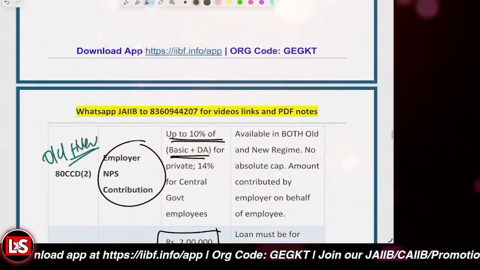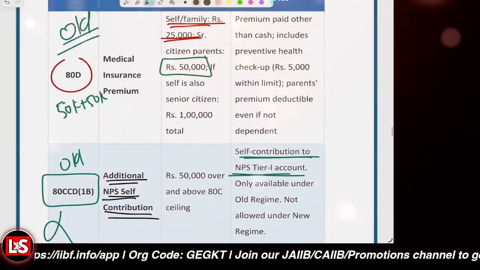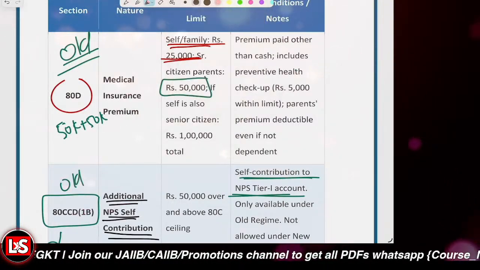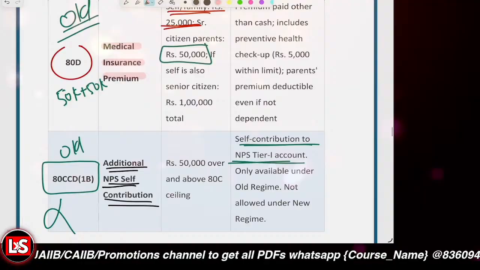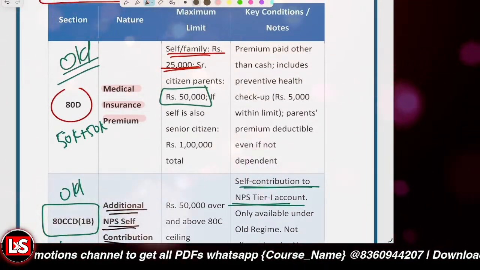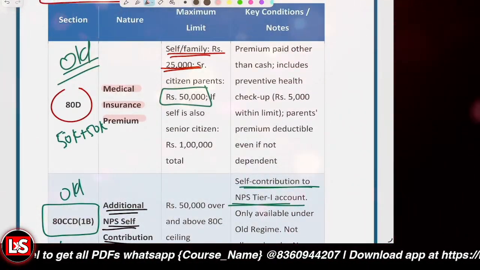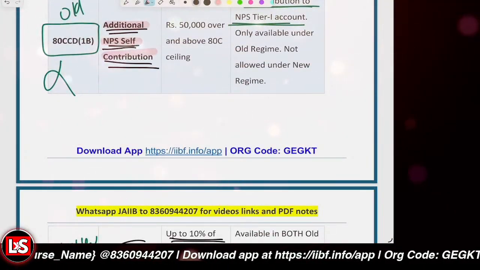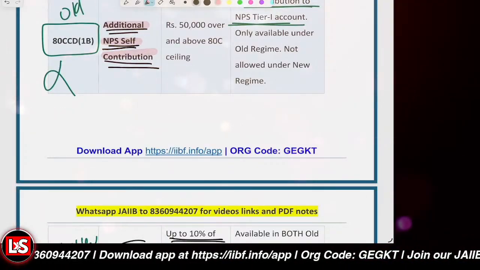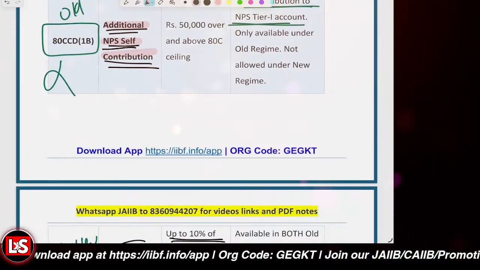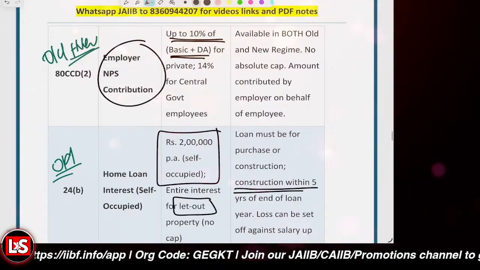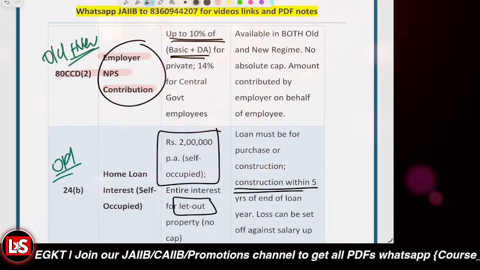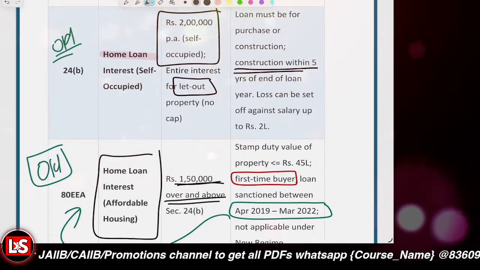So if we consider the different points over here, which are other than the 80C, the 80D is basically for the medical insurance premium. Otherwise, it was allowed for 25,000. But if you are a senior citizen, then it is 50,000 for you and 50,000 for your senior citizen parents. And 80CCD is basically additional NPS self-contribution. Further, it was allowed on the NPS tier 1 for the old tax regime only. And the 80CCD2 is available for both the old tax regime as well as the new tax regime. And 24B is basically the home loan interest.